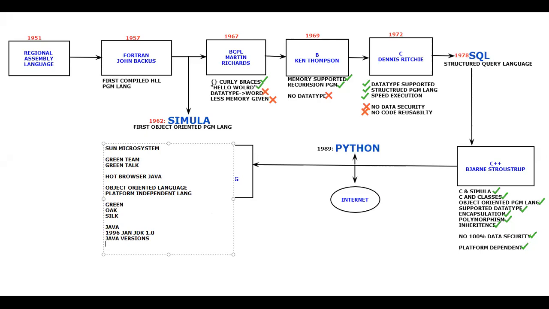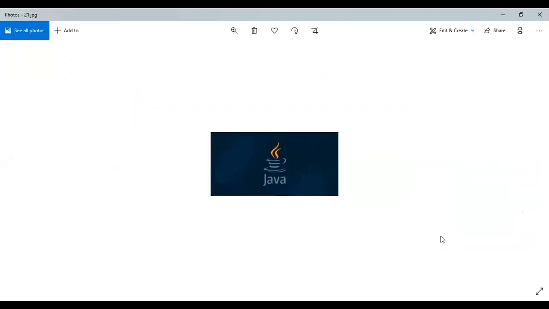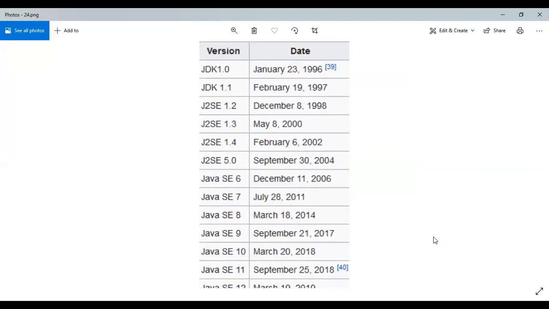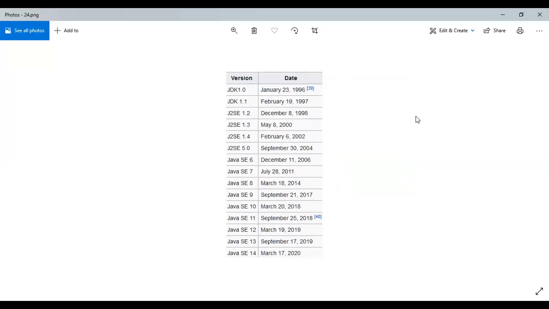Let us quickly look at the versions of Java now. Maybe this is the one, these are the versions that are available. Let me give a close view. On Jan 23, 1996, JDK 1.0 was released. After that, till 2020, it is the 14th version of Java.